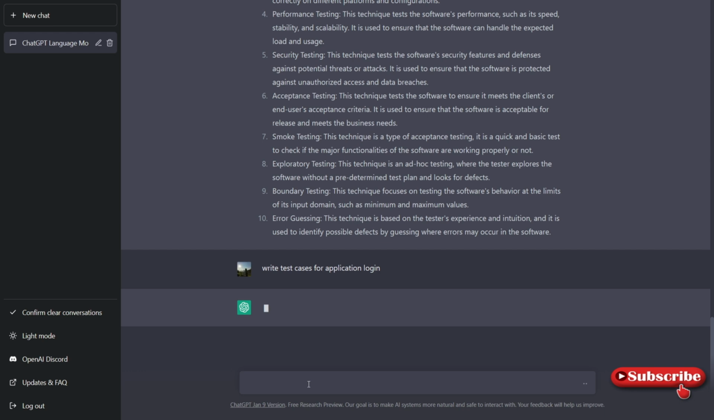You can see here it is loading, it keeps on searching for the information. Maybe because it's peak time, that is the reason it is taking more time to get the information.